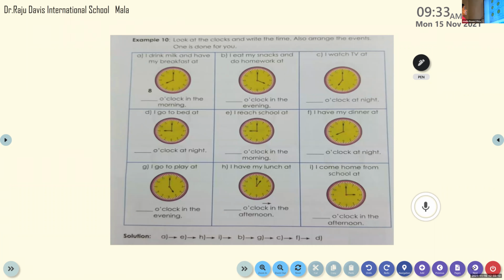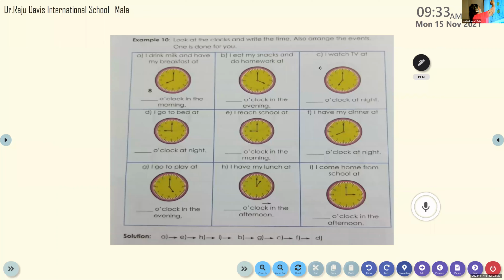Okay. Now I will ask you one by one. At that time, you have to tell me the answer. So now we studied where the minute hand is. The minute hand will be on 12 and the hour hand is facing which number, that will be the answer. So suppose the minute hand is facing 12 and the hour hand is on 4.